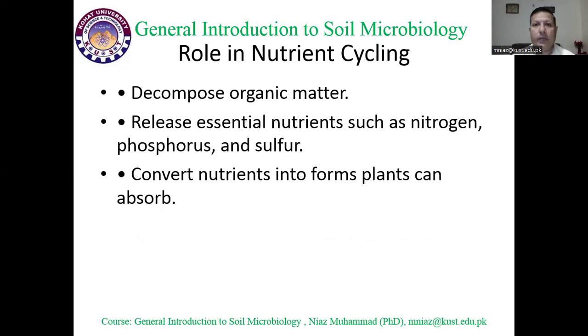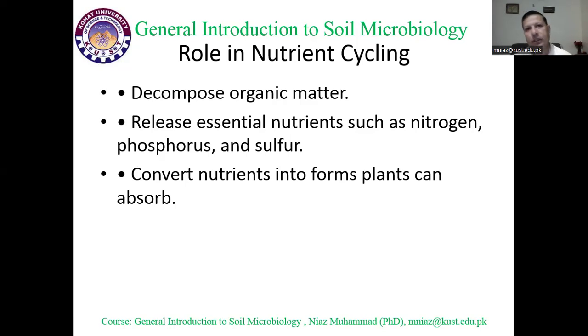So microbes play a vital role in the nutrient cycle. Microorganisms are responsible for decomposing organic matter in the soil. When they decompose organic matter, what happens? The elements present in organic matter are released and converted into their simplest and original form and go into the soil.